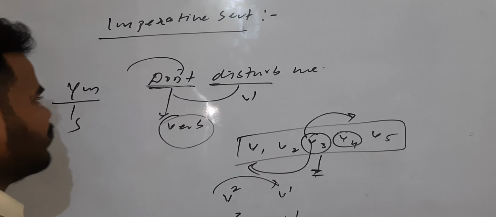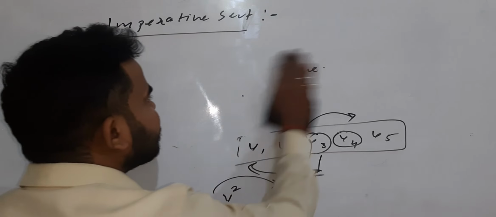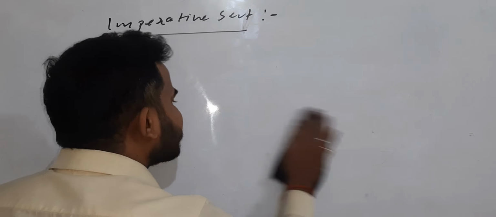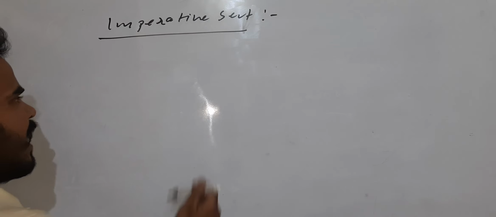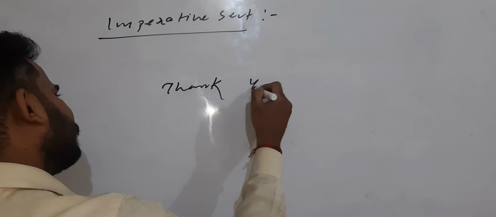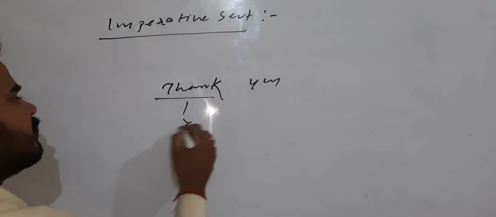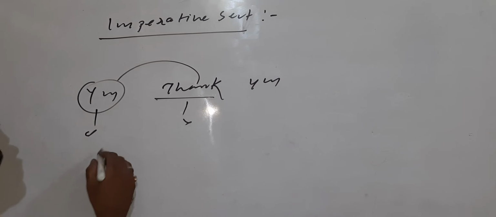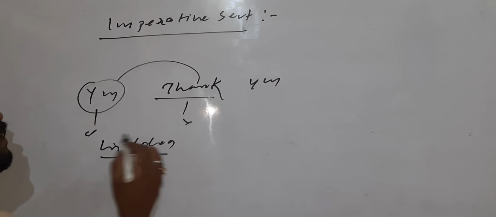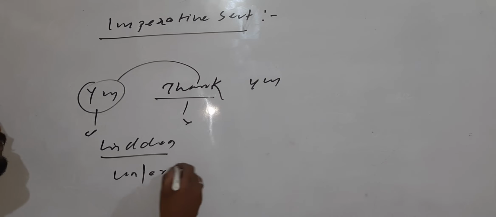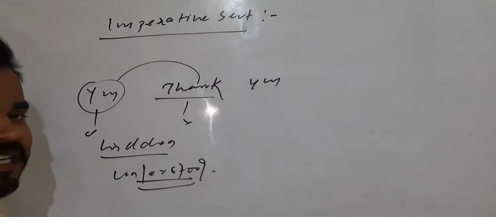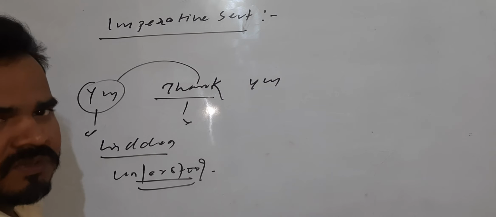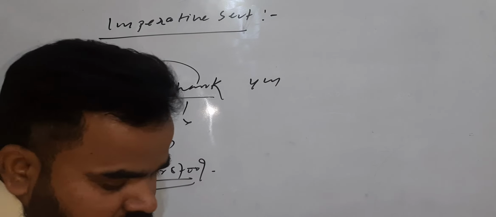Now anybody may ask you, tell me a sentence where the subject and the predicate contain the same thing. I'm telling you, "Thank you." You know, "thank" is a verb. Before this what is hidden? "You." It is a hidden point. Now you will say, sir, "you thank you," how is this possible? So simply, this is called hidden, and this is understood. How is it understood? I'm using it, I'm telling it, so it is understood. Keep it in mind.